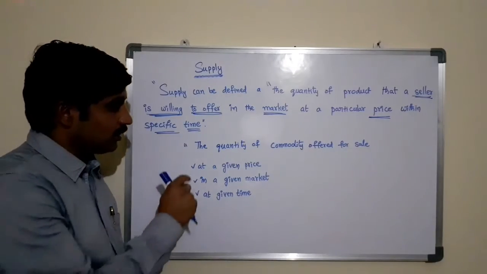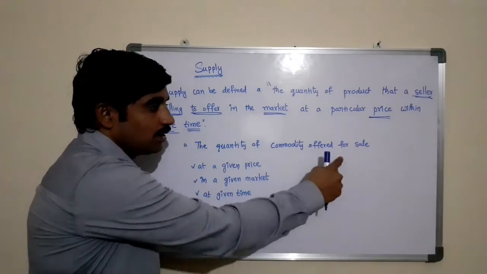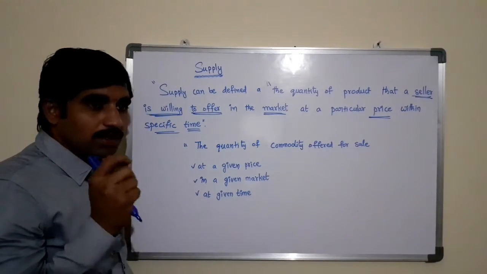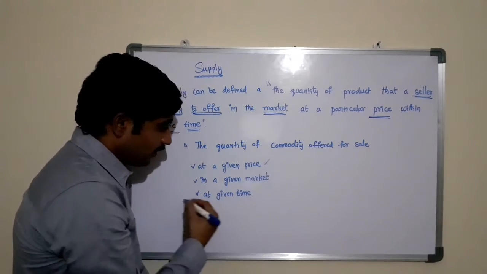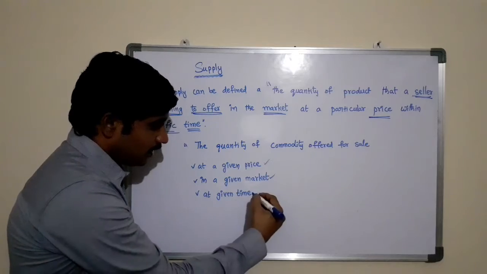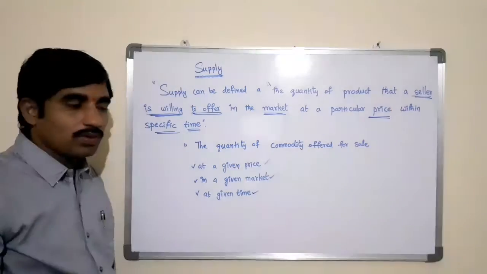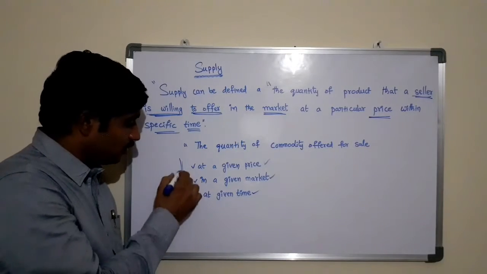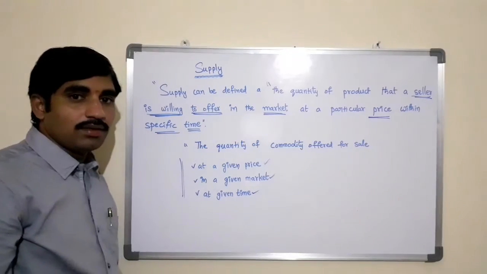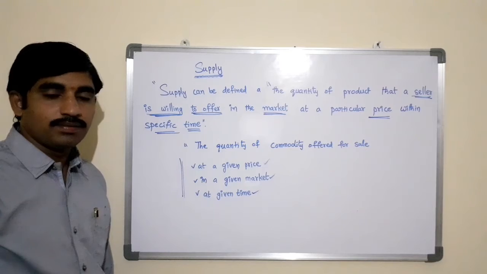And in other words, the quantity of a commodity offered for sale by the seller at a given price, in a given market, at a given time is also known as supply. So this offer should be made by the seller, not the customer.